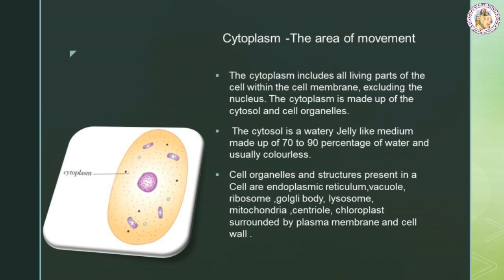The cytosol is a watery, jelly-like medium made up of 70 to 90% of water and usually colorless. Cell organelles and structures present in a cell are endoplasmic reticulum, vacuole, ribosome, Golgi body, lysosome, mitochondria, centriole, chloroplast, surrounded by plasma membrane and cell wall.